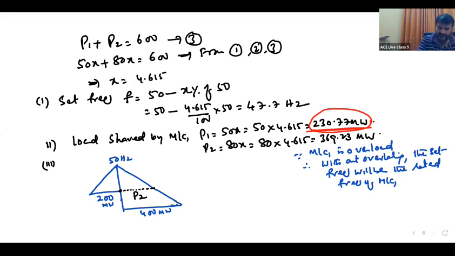Again, apply triangle symmetry. What is P2? This is 4%, and another one is 5%. Now apply it: P2 by 400 is equal to how much? Therefore, what is P2? P2 is equal to 320.